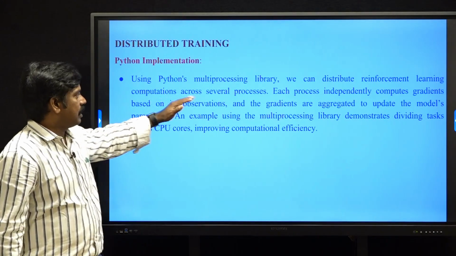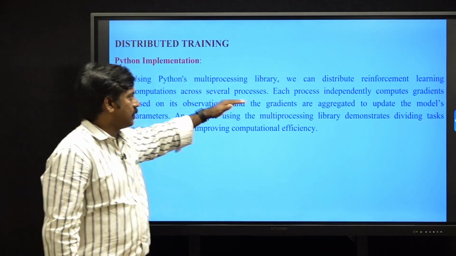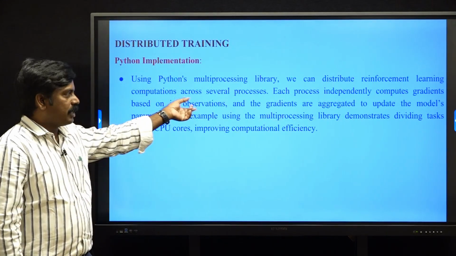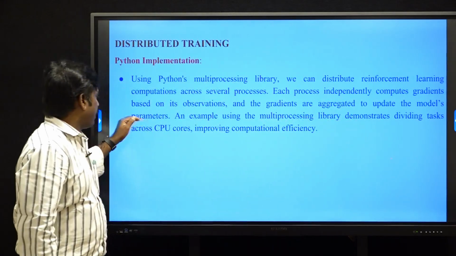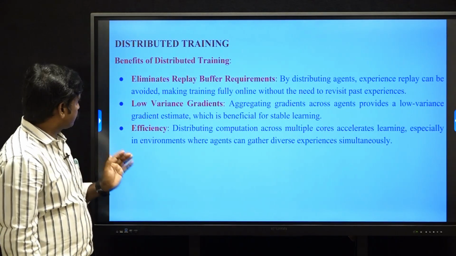Python distributes reinforcement learning computations across several processes. Each process independently computes the gradients based on its observations. The gradients are aggregated to update the model's parameters. So it reduces the variance of the gradients.